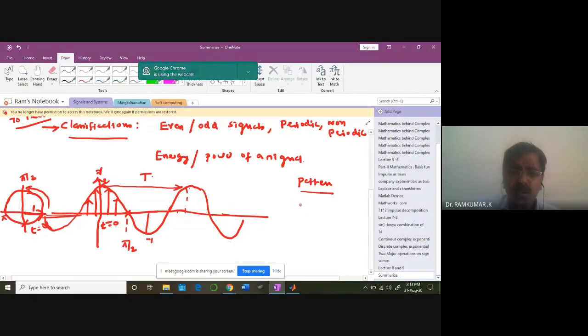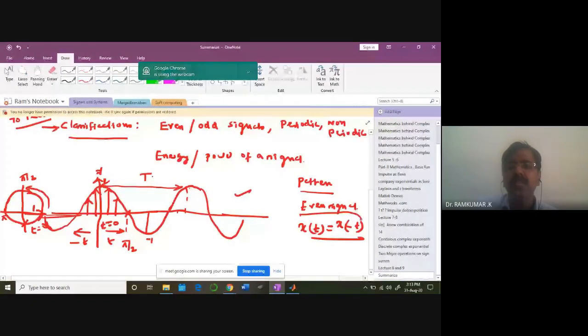So this kind of signal is called an even signal. Then x of t is equal to x of minus t. This is t, this is minus t. So when x of t is equal to x of minus t, you call it an even signal.